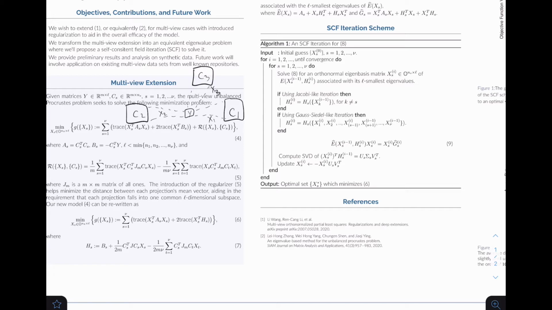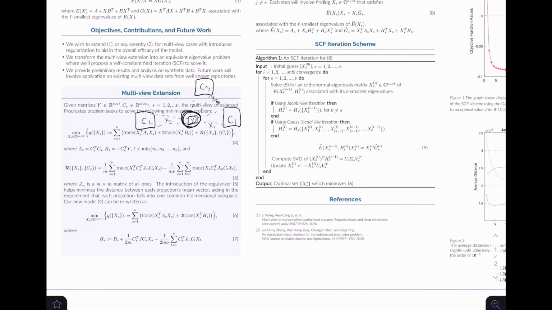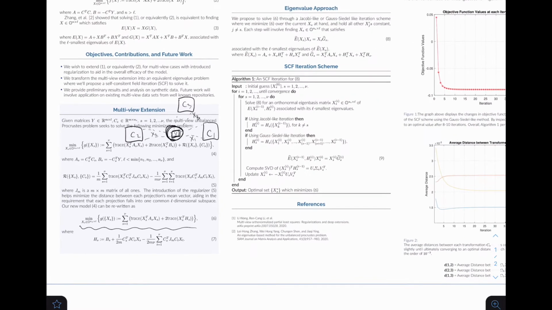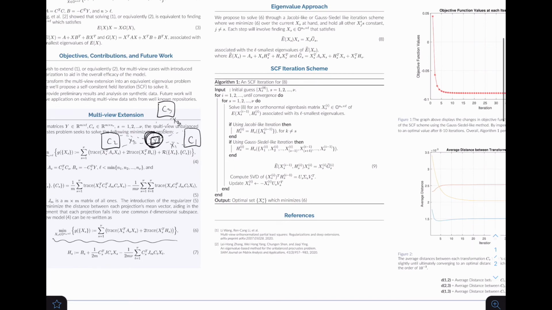What we want to do is make sure that they all go in the same area, or really we want them all to fall on top of each other. So our model here tries to do that. We want to minimize how close they get to Y, but we also want to minimize how close they get to each other. And instead of solving this problem down here, which is the actual problem, we can solve this problem over here instead, which is an eigenvalue problem, which is much easier to solve.